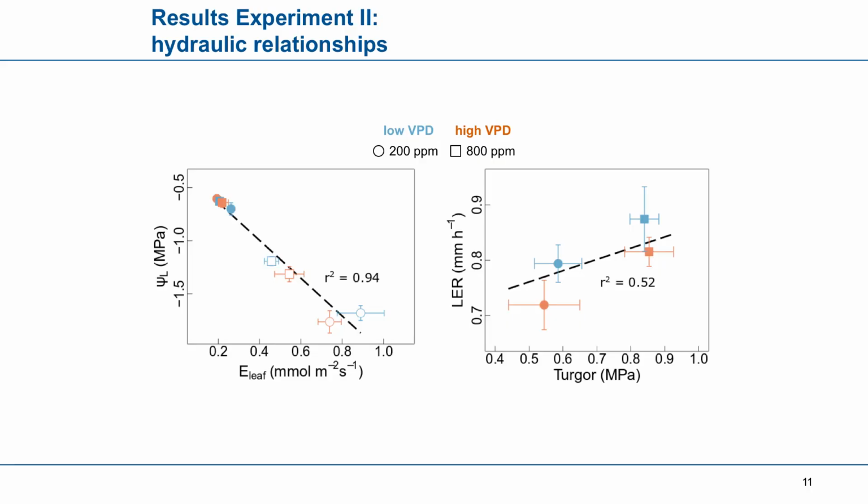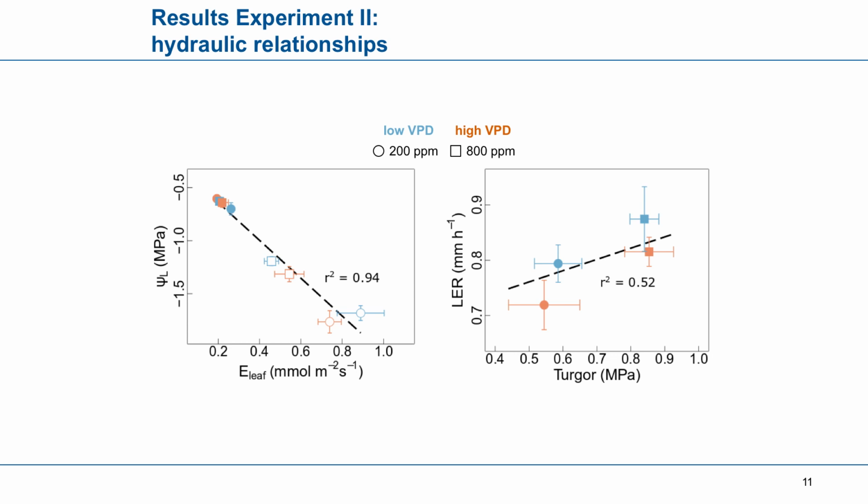different transpiration rates. This becomes clear here in this graphic with an almost perfect inverse correlation between the transpiration at the leaf level and the water potential, which would also indicate that the total hydraulic resistance was constant throughout our treatments, it didn't change. And accordingly, we also observed that turgor had an effect on the leaf elongation rate. So up to this point in the light, it is more or less clear that a hydraulic signal was controlling the expansion rates of the cell.